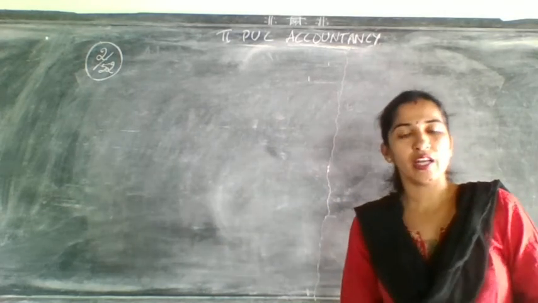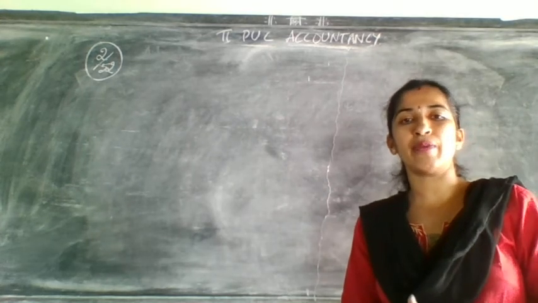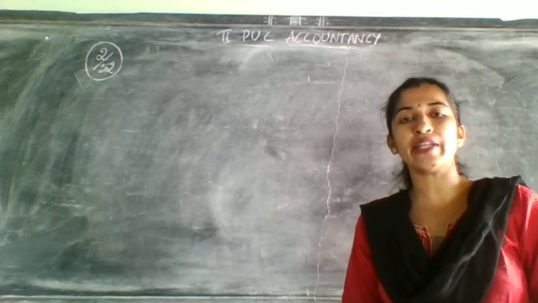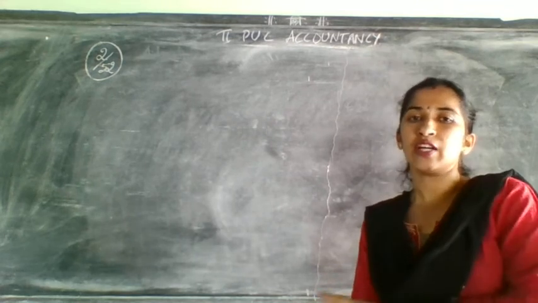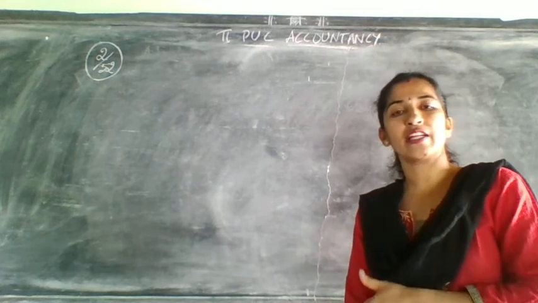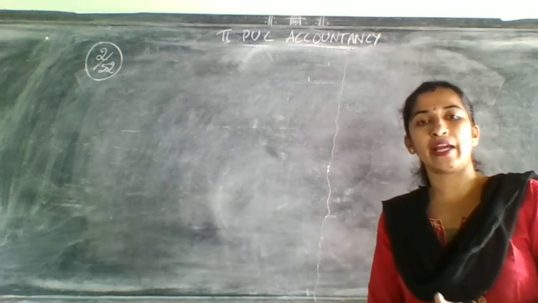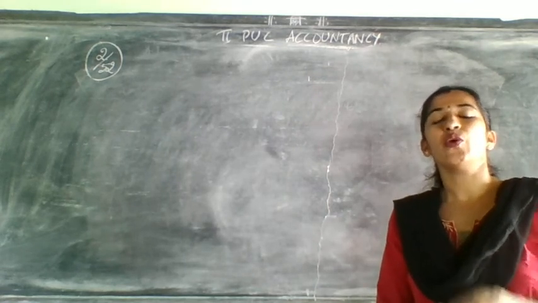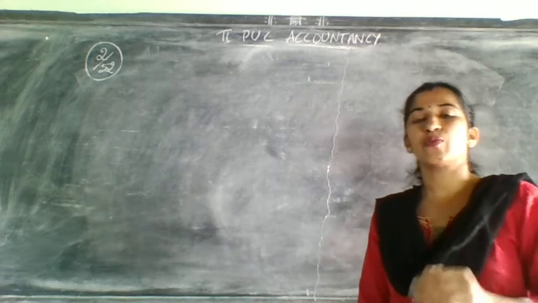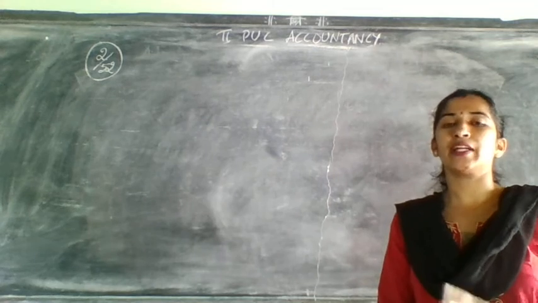Already you have learnt in the admission of a partner how many steps are there to prepare the major accounts. One is revaluation account, one is partners capital account, and the last step is the balance sheet. Here also you need to prepare these three accounts only. But one more step will be added when they ask for capital adjustment. When they ask for capital adjustment, before the balance sheet one more account will come, that is the cash or bank account. But here it is not required.